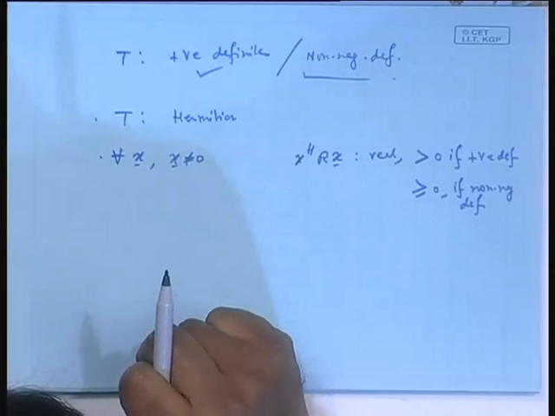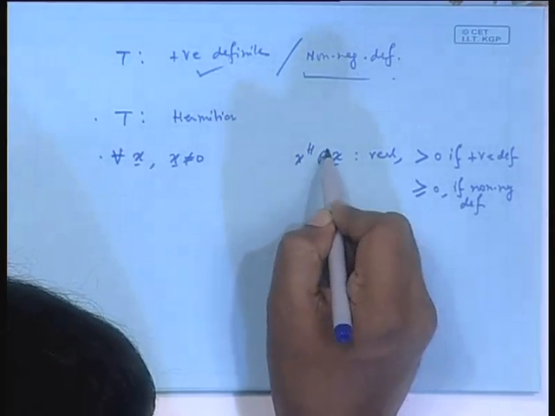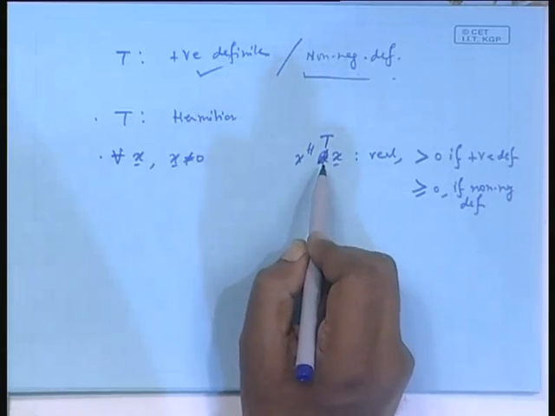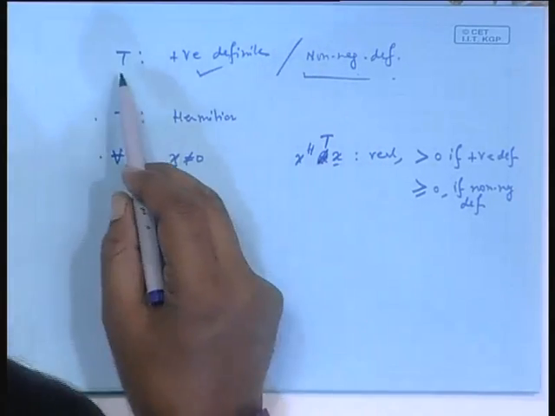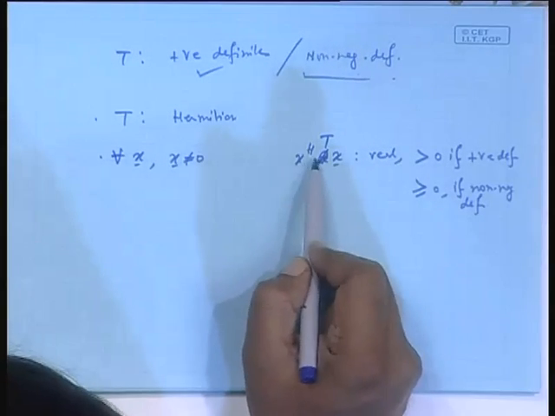Sorry, this is T, I am very sorry, this is not R, this is T. I am so very sorry, because I started with T. I always have in mind the correlation matrix R, so I put it here. It is x Hermitian T x.